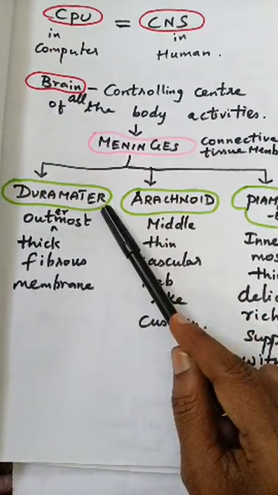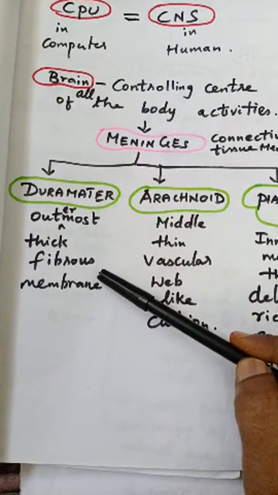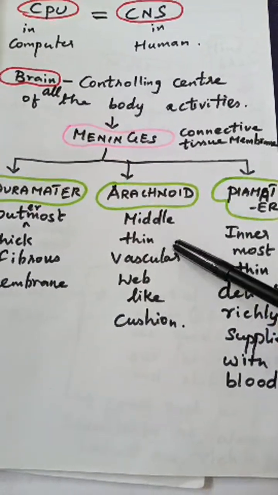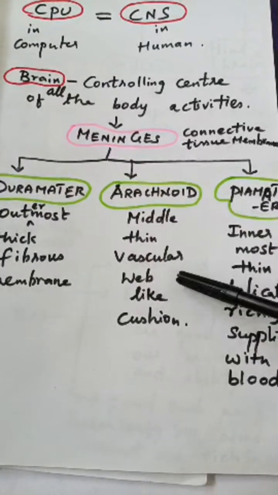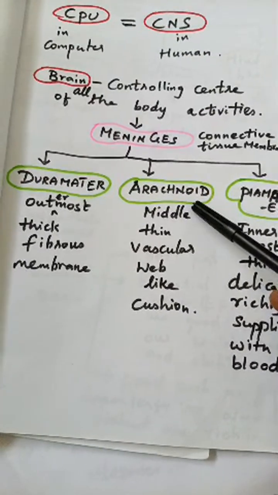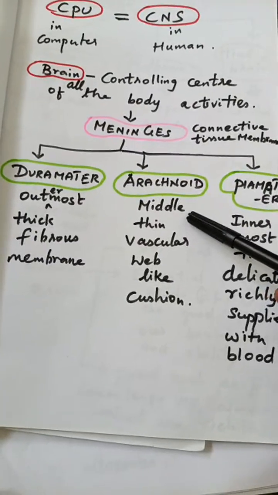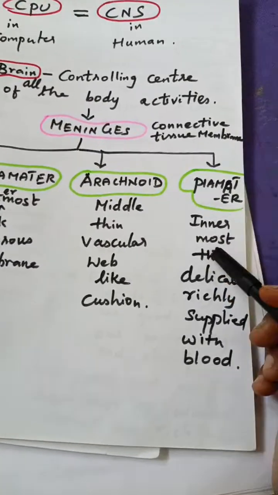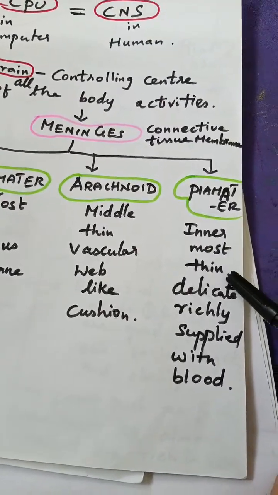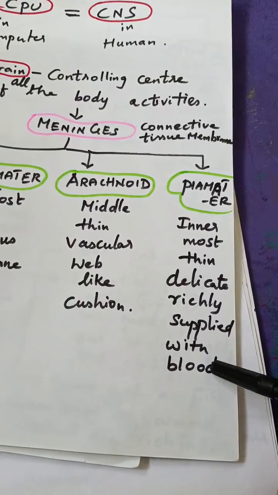The outer layer is known as the dura mater. It is a very tough and thick fibrous membrane. The middle one is the thin, vascular, web-like cushion that protects the brain. Our brain has a cushion layer known as the arachnoid membrane, and this cushion in turn protects our brain. The innermost layer is known as the pia mater, which is thin, delicate, and highly supplied with blood.